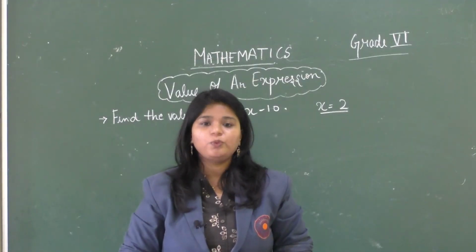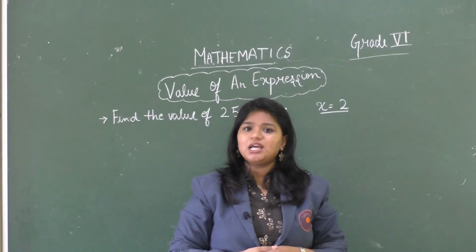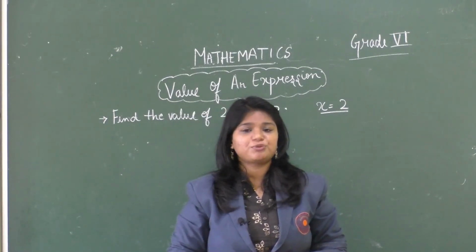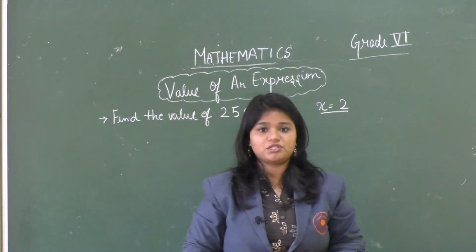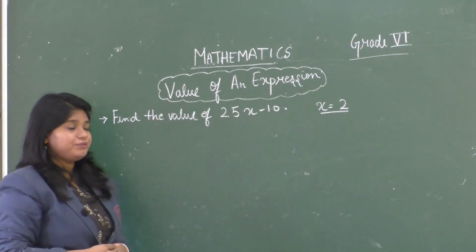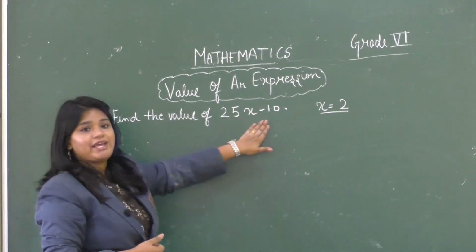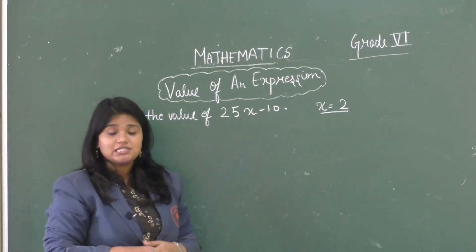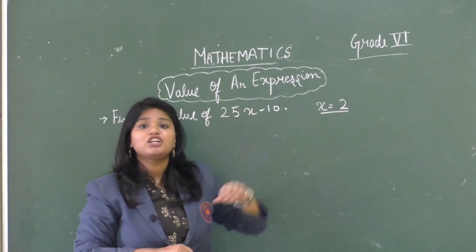So students, we learned about different types of algebraic expressions, right? Now we know the types of algebraic expressions. Now how can we find the value of these expressions? Let us learn about it. Here I have taken an example. We have to find the value of the expression 25x minus 10. And it is also mentioned that I have to take the value of x as 2.